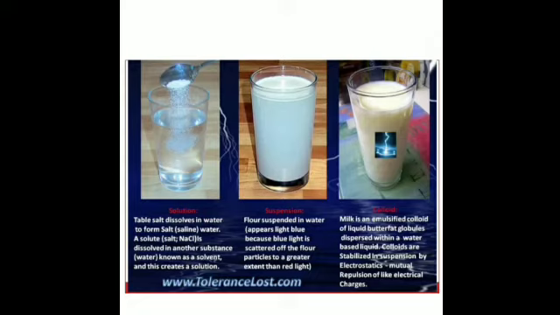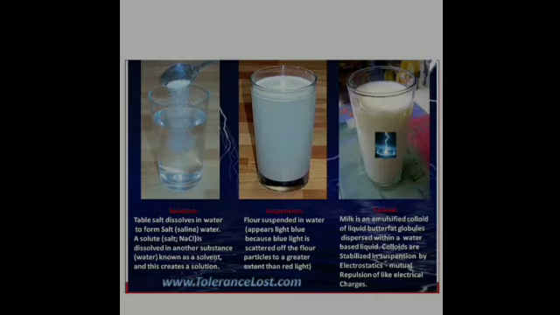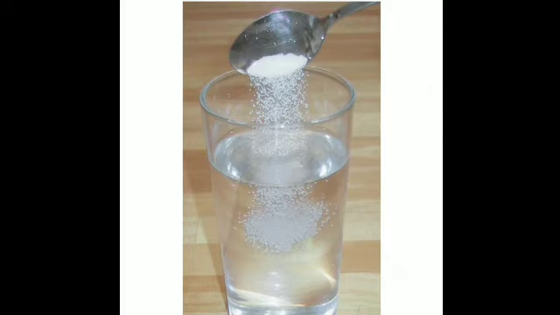So let's understand what they are. What is a true solution? I have told you, when you mix salt or sugar to water, it forms a transparent solution. So what is it? A homogeneous mixture in which the size of the solute particle is less than 10 to the power of minus 7 centimeter. This is the size of the solute particles, be it sugar or salt. When you stir it, it forms a transparent solution, and the solute particles are so small that they cannot be seen with the help of a simple microscope.